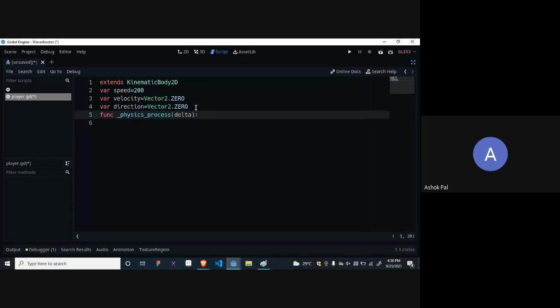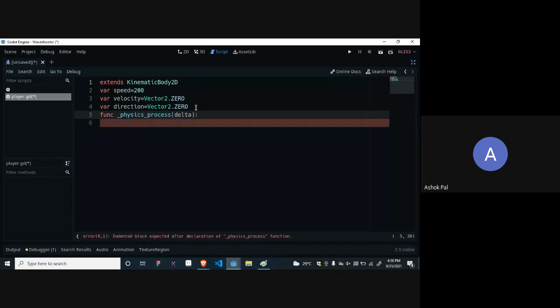Physics process and process are two main functions, but we will use this because it syncs depending on how your code works, and process doesn't sync, it just directly moves 60 milliseconds. It is also good, but most of the time use this one. Okay, if it is required to use process, if you are using some high calculative task, then use that process, because it goes 60 times, and this doesn't go 60 times, it goes for 30 or sometimes less depending on how much process you are using. This is good, and that is for high calculative tasks, process one.